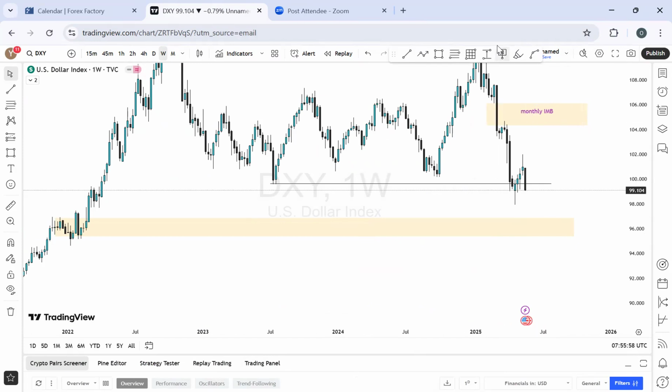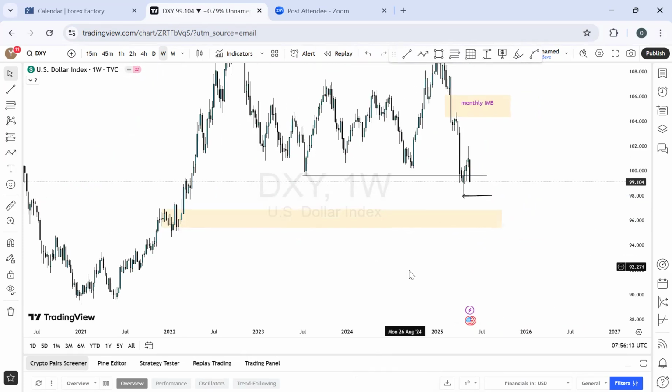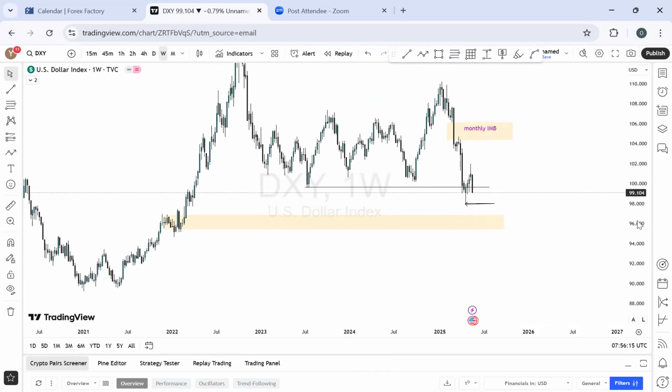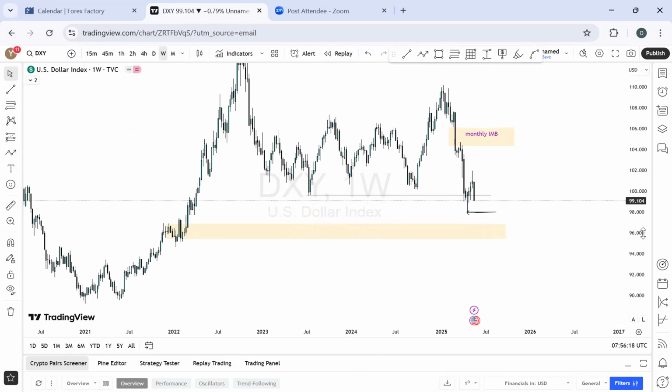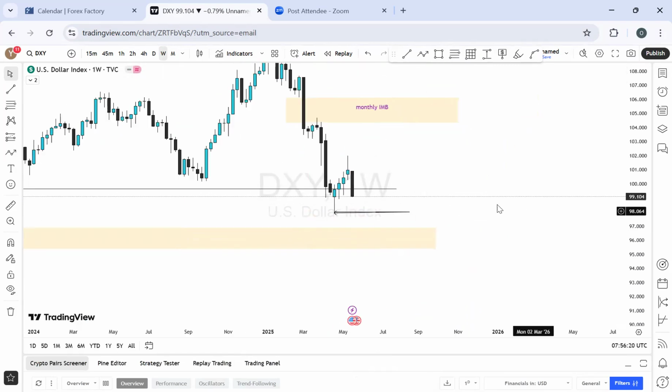And currently now, the anticipation is to see how DXY will close below this price level of the 4 weeks ago candle, 5 weeks ago candle, which was here. All right. So we are looking at how this will continue to sell into this price range before we have a quality buy setup that will give us high probability setups on other currency pairs that have to do with US dollar. So ideally on this weekly time frame, I would only be expecting more bearish momentum, a little bit of bullish, then bearish to break below this level, then for this to continue.